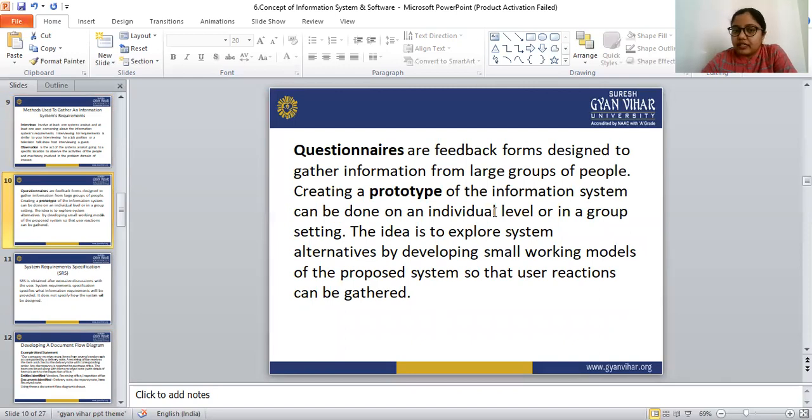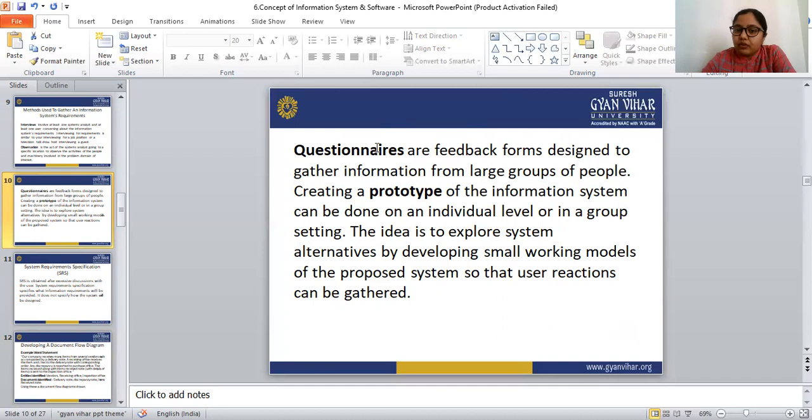Next method is questionnaire. Questionnaires are feedback forms designed to gather information from a large group of people. These questionnaires are designed to collect the information from a large group of people.